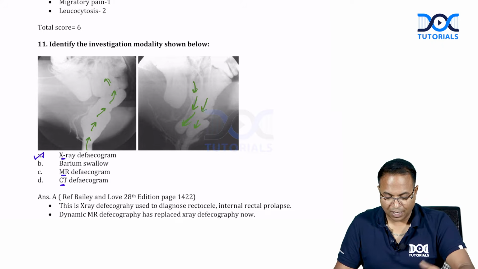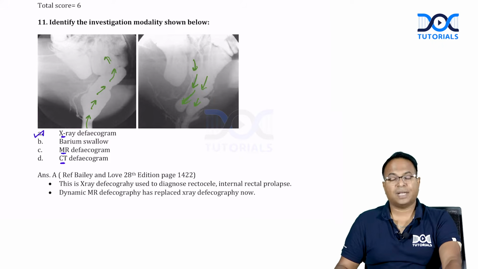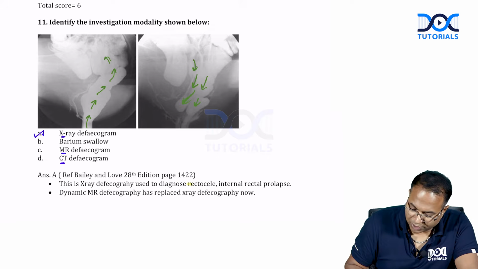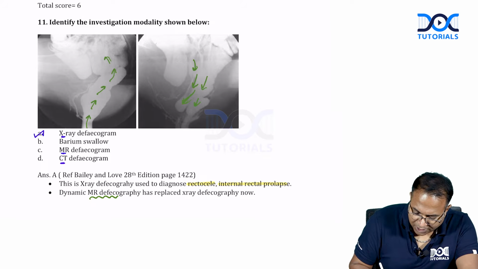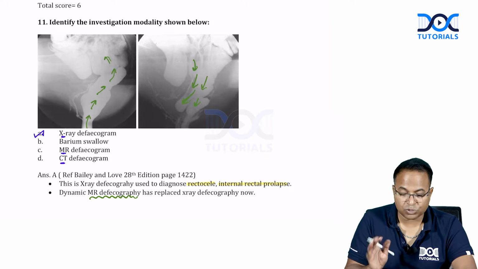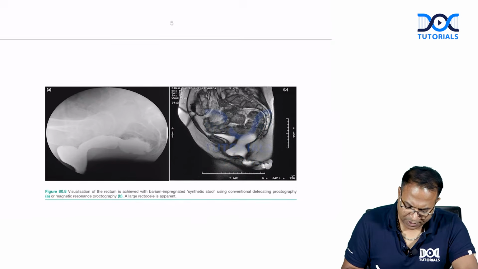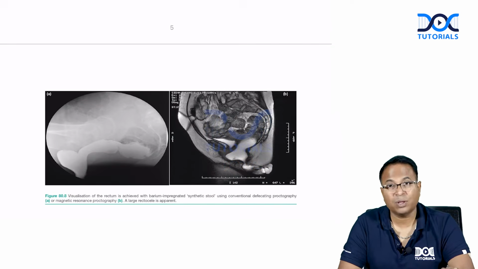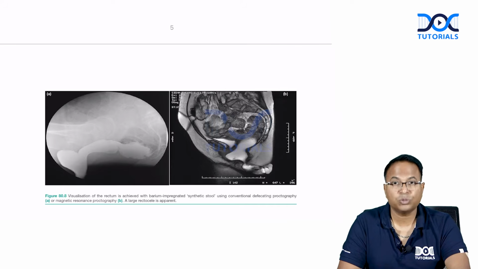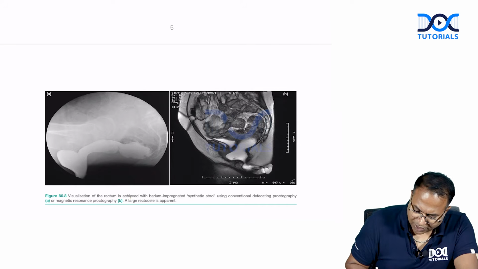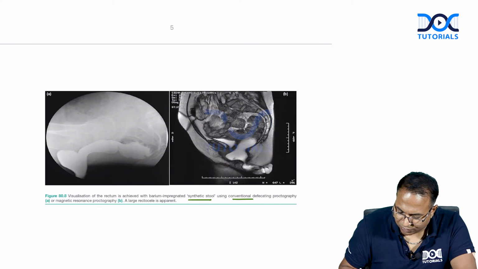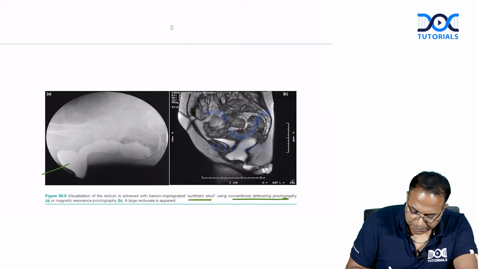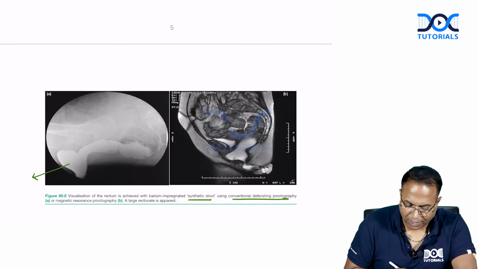MRI, CT, X-ray: how will you differentiate? That's the question. This is an X-ray defecogram used to diagnose rectocele and internal rectal prolapse. It's an obsolete investigation. Nobody does this because we have MR defecography now. This is also taken from Bailey and Love. For your understanding, all the questions are from only Bailey. Visualization of the rectum is achieved by barium impregnated synthetic stool using conventional defecogram. You can see this is the conventional defecogram.